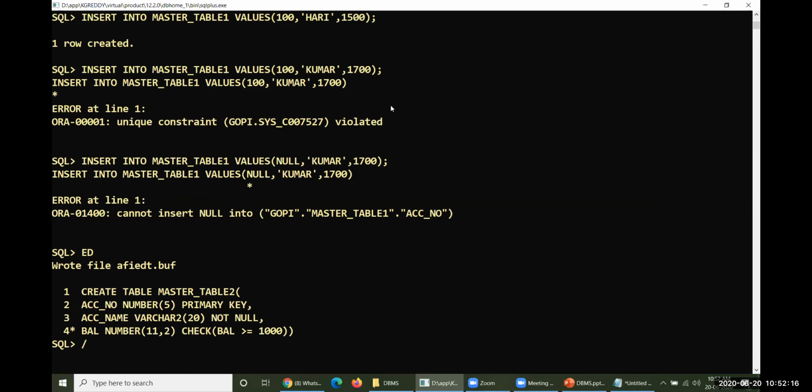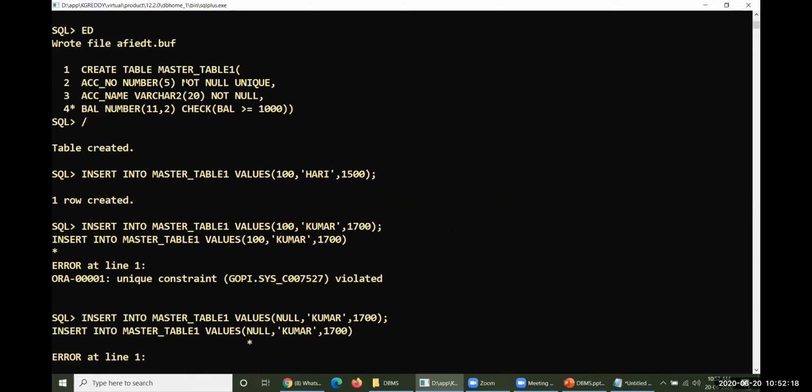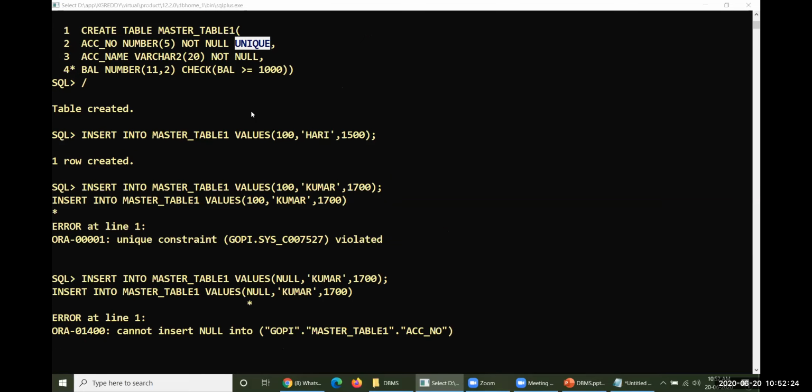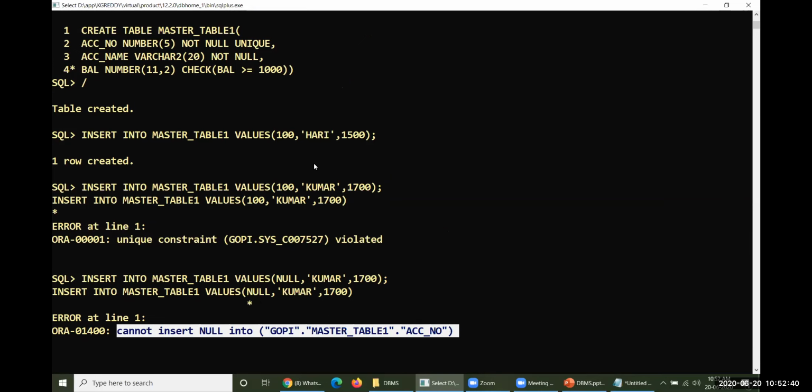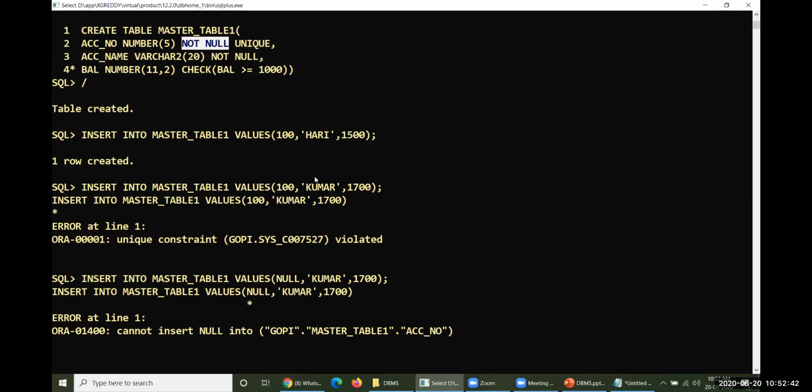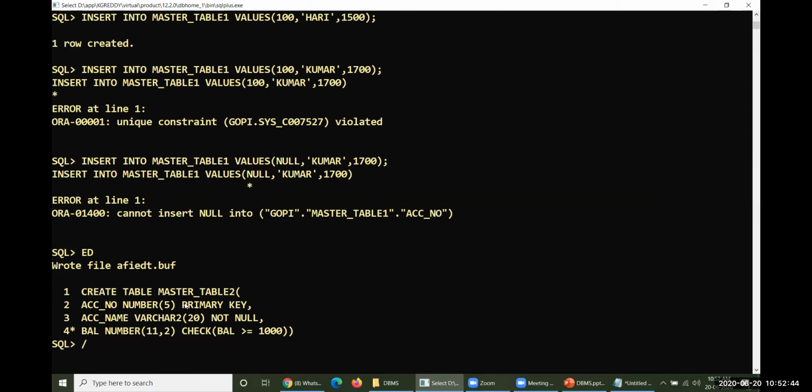So try to observe the difference. Previously, we operated not null separately and unique separately. Based on this, we got two different types of error messages. While entering a duplicate, we got unique constraint is violated because of unique. By entering a null value into that particular column, we got cannot insert null value because of not null. But now I have created a primary key. I have enforced primary key here.